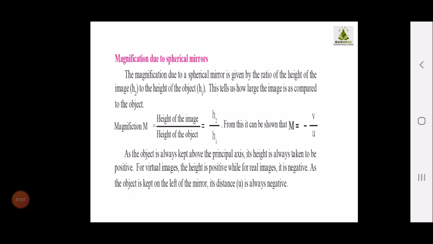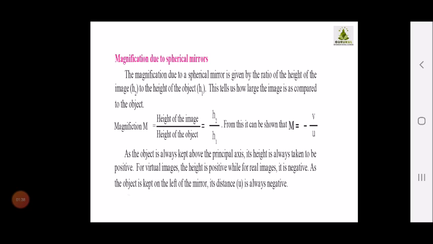Now, children, we have to see magnification due to spherical mirrors. What do you mean by magnification? Magnification means, when you see any object, now see, we have visited the biology lab. A single object which you are keeping under the microscope, you are not able to see it with open eyes. Just imagine the Spirogyra you have studied in Science 2. Its cell wall is not visible with your open eyes. But when you keep it under the microscope, you are able to see it.